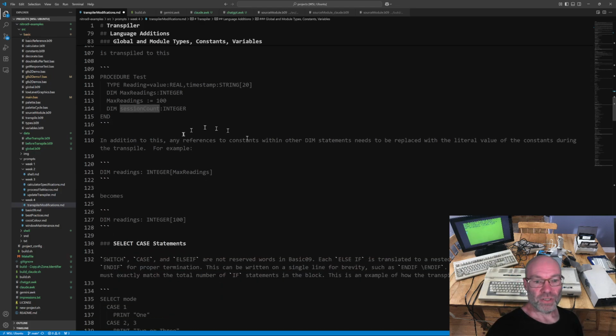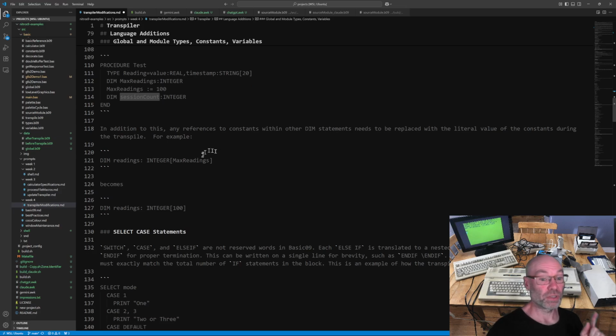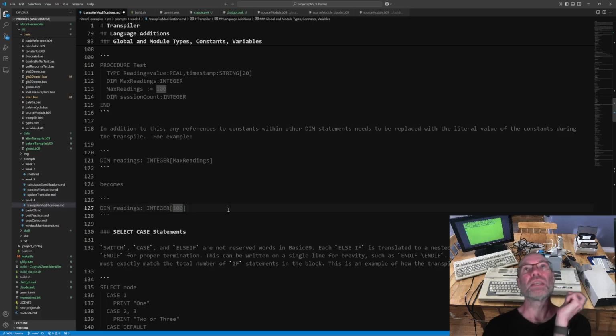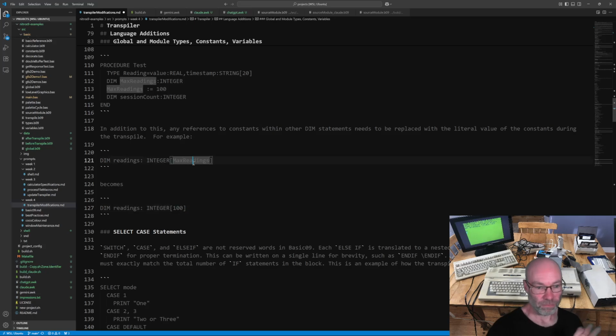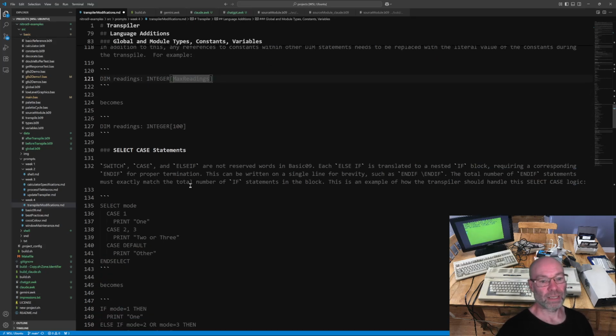Okay. In addition to this, any reference to constants within other dim statements needs to be replaced with the literal value of the constant during the transpile. This is another thing that I added in. So if I had dim readings in my source code and I put integer and then max readings, where max readings is 100, it'll transpile that and put the 100 right in. Basic09 doesn't allow you to use variables in dim lines. You have to use literal numerical values for the size of an array, for example. So that's a new piece of functionality that I wanted to add.